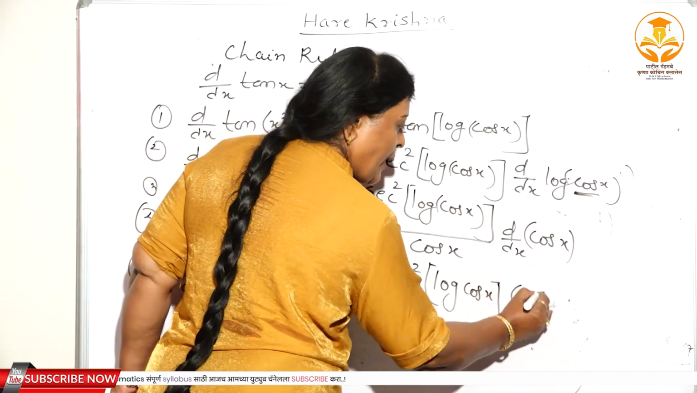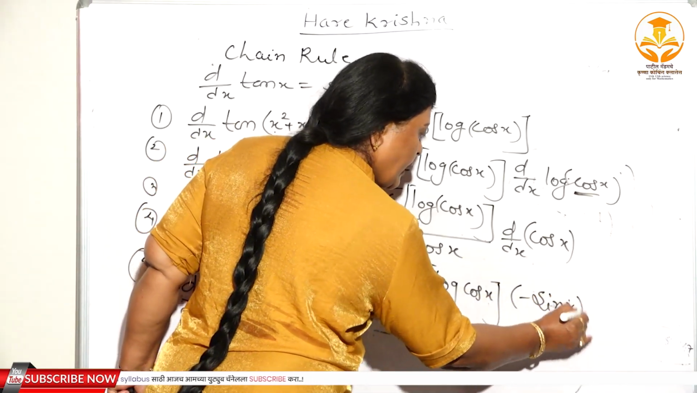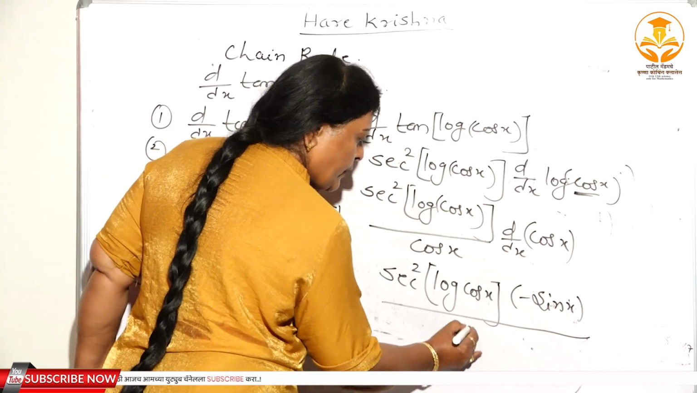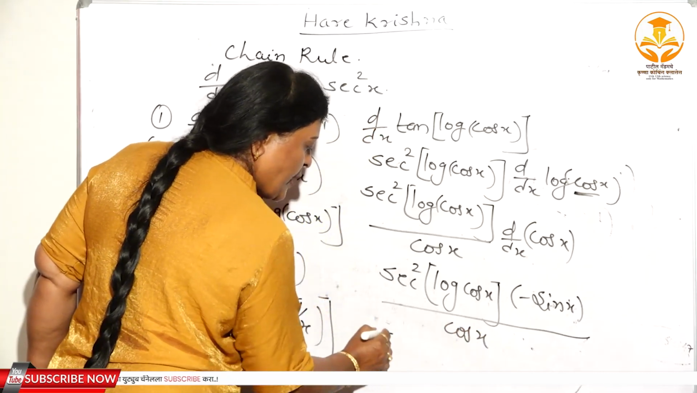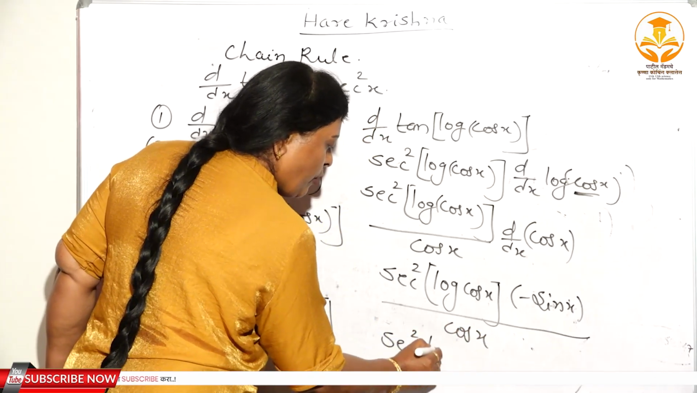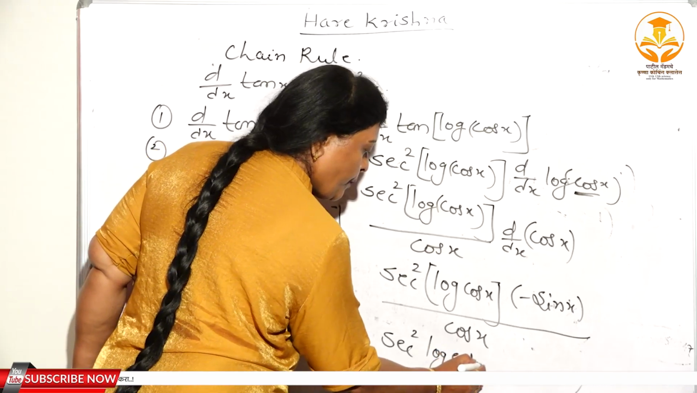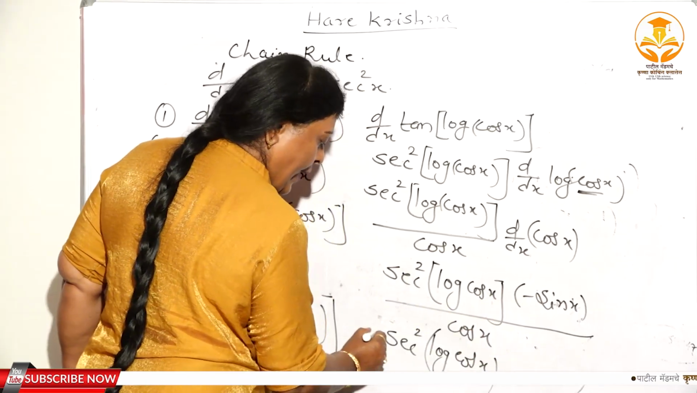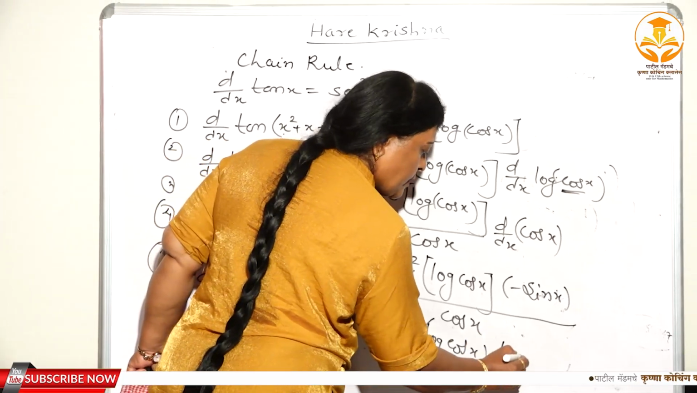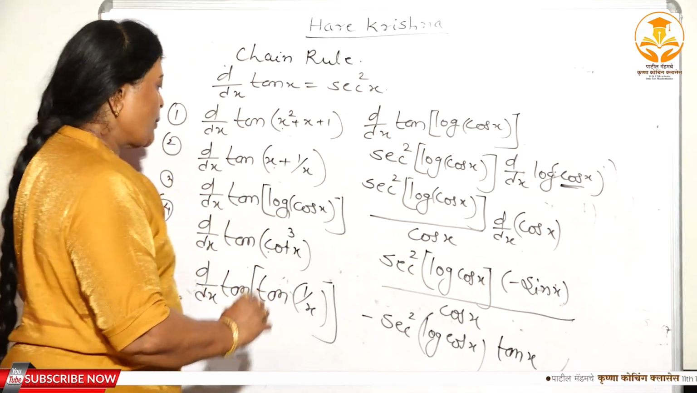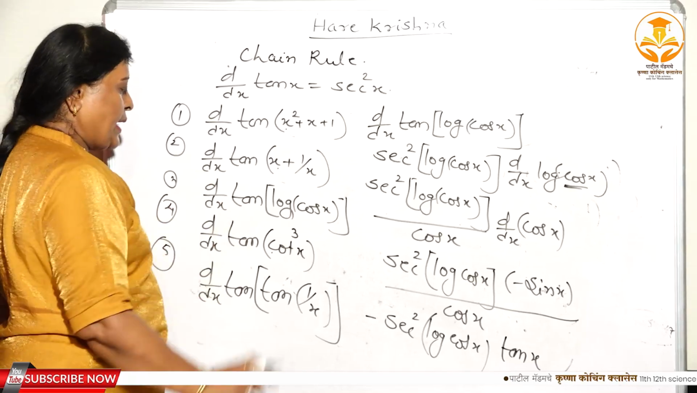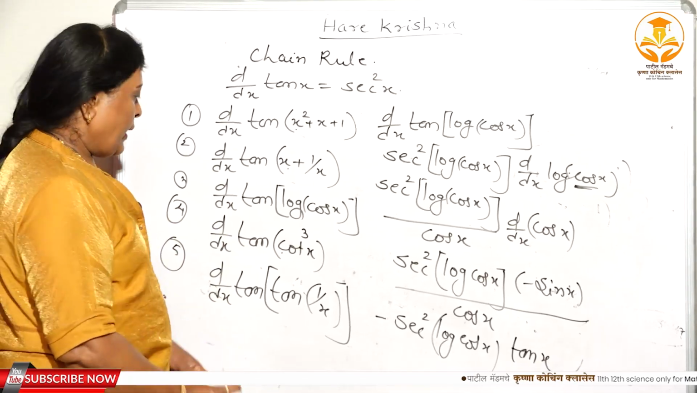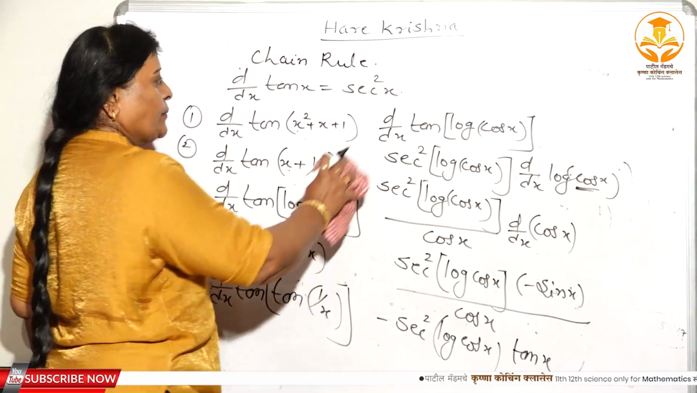This you can write as minus sin x divided by cos x. And again, if you simplify this, sec square log of cos x, that is sin divided by cos, it is nothing but tan, and minus tan x. Right? Therefore, your solution of the third problem is like this. Isn't it? Again, I will take the fourth one here, see.